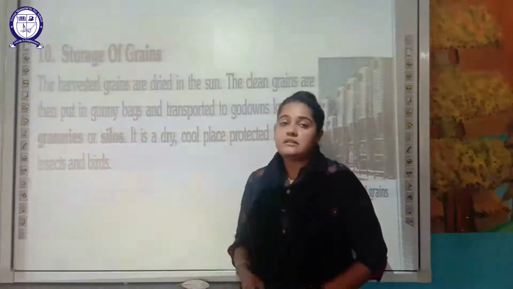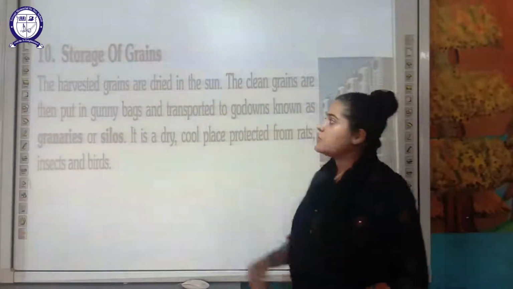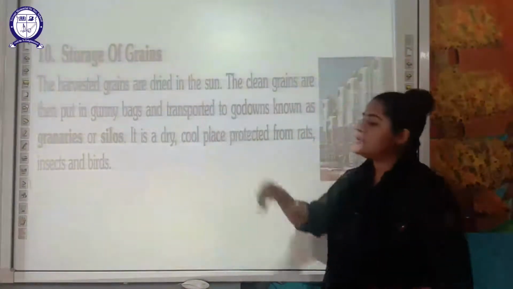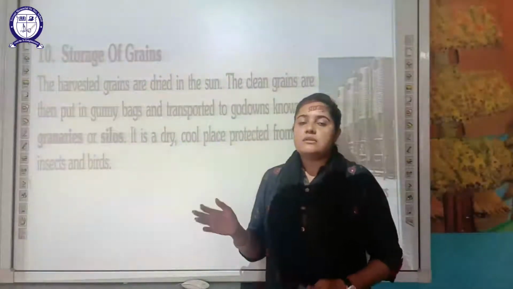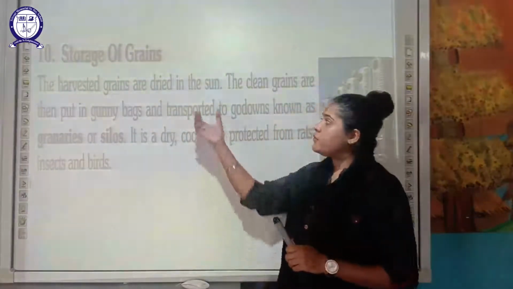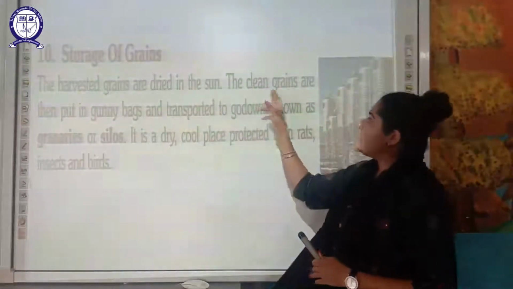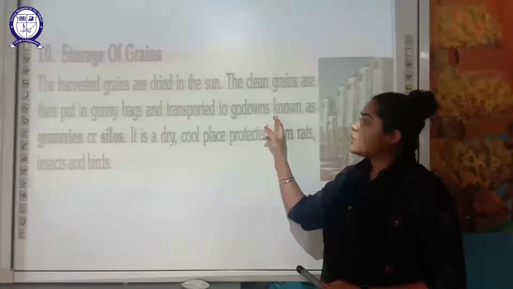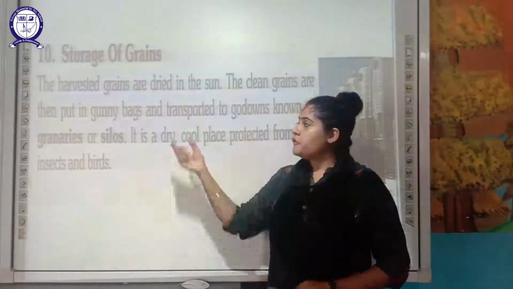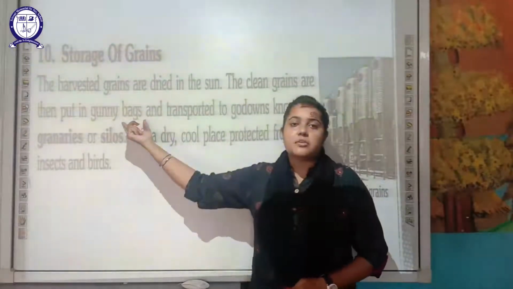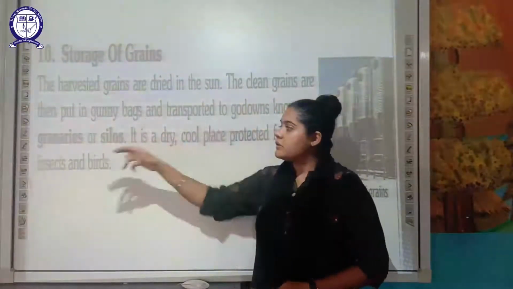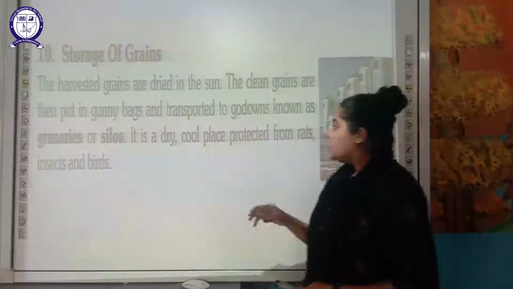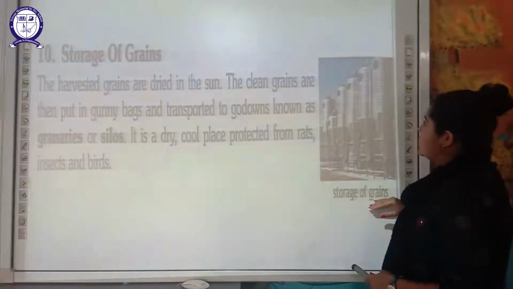After that, the 10th step comes, the storage of the grains. Harvested grains are dried in the sun. So those harvested grains after winnowing have to be dried in the sun. The clean grains are put in gunny bags and transported to the godown. Godowns are also called granaries or silos. So you can see here, this is the storage of the grains.